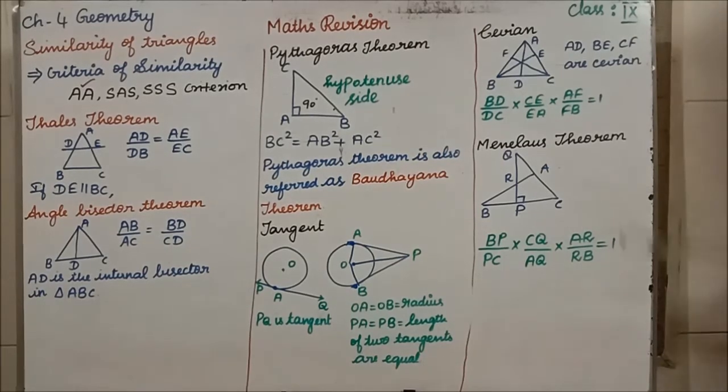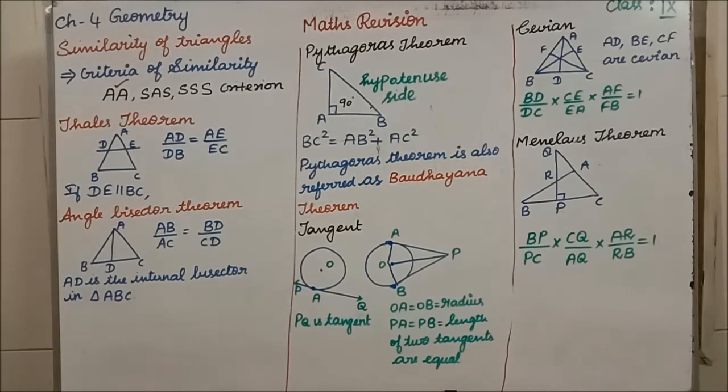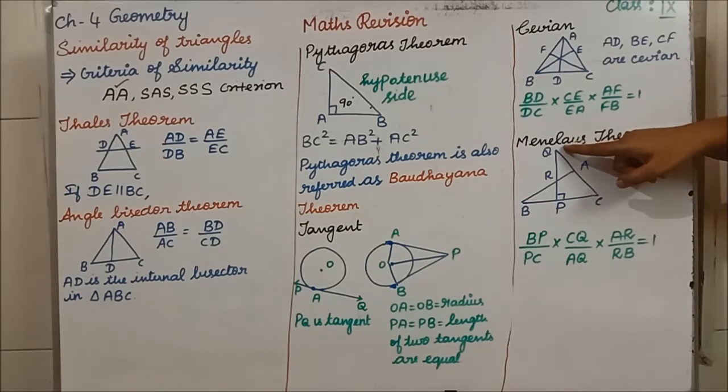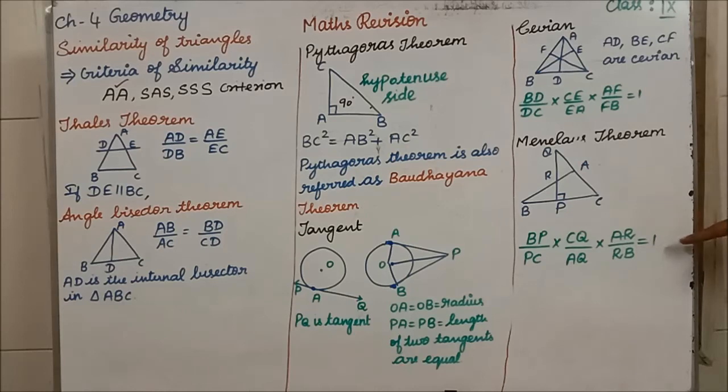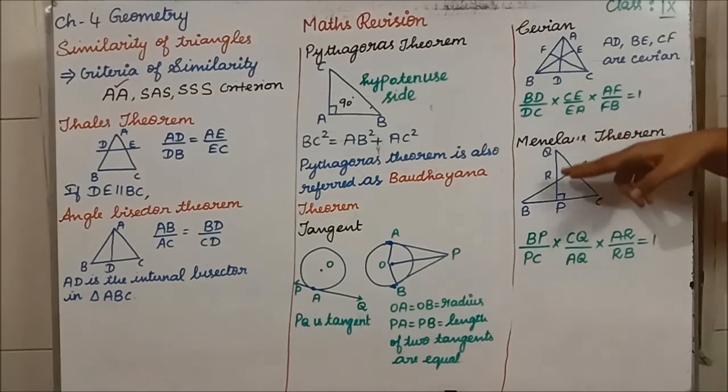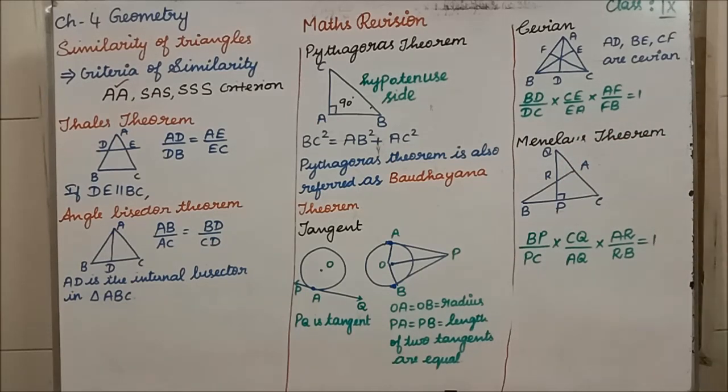Students, for this theorem also we don't have any proof. In Menelaus's theorem also we have to take the direction as in Ceva's theorem. See here, BP divided by PC, then CQ divided by QA, again you should not come in the opposite direction, you have to go in the same direction. Then AR divided by RB, which is equal to 1. When you go in the opposite direction, we will get equal to -1. So to avoid that, we have to go in the same direction.